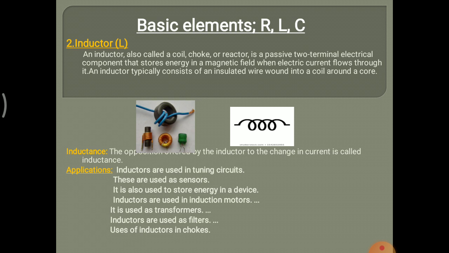Opposition offered by the inductor to the change in current is called inductance. Applications: used in tuning circuits, as sensors, to store energy in devices, in induction motors, as transformers, as filters, and in chokes.